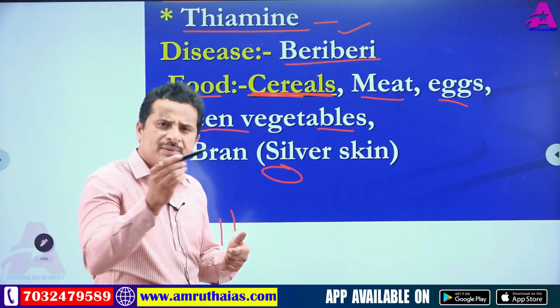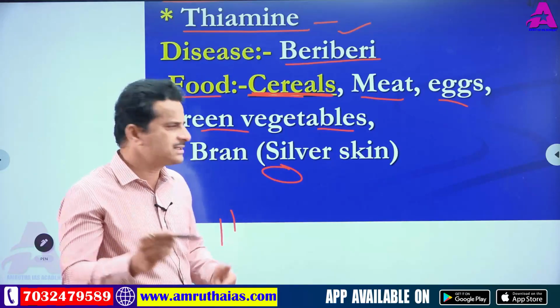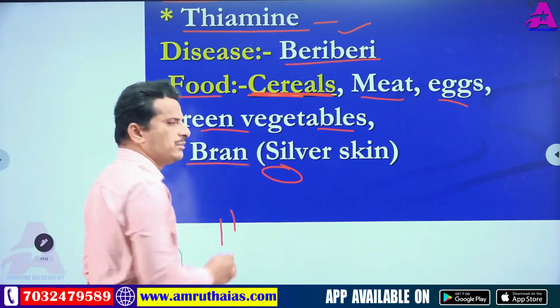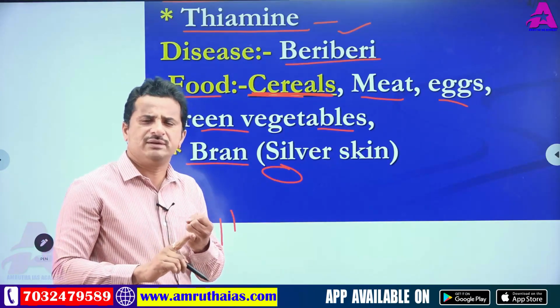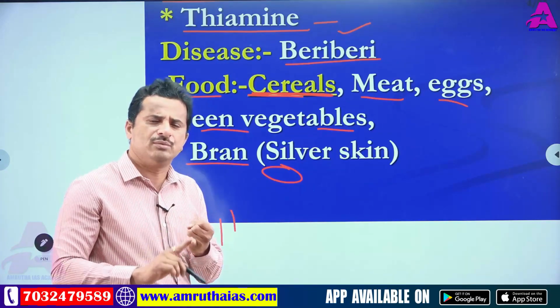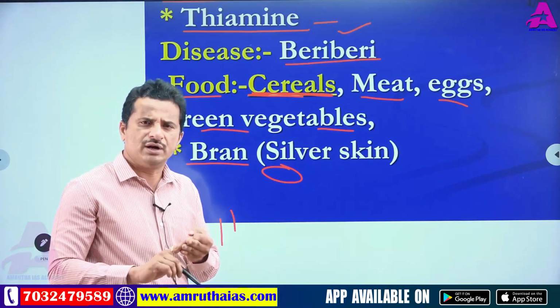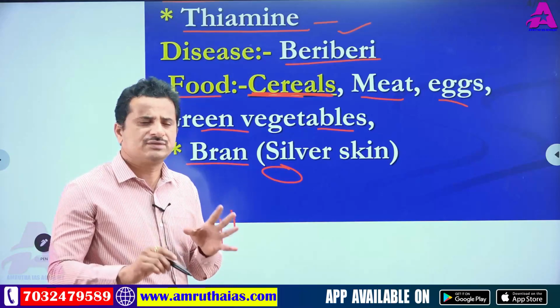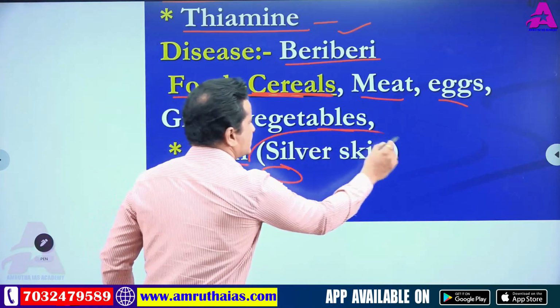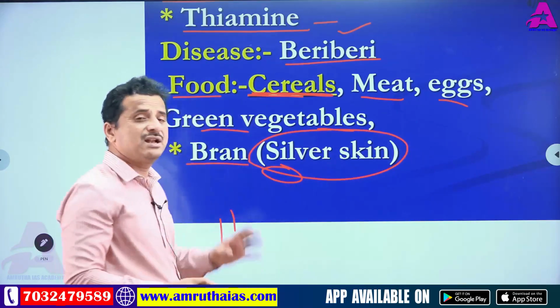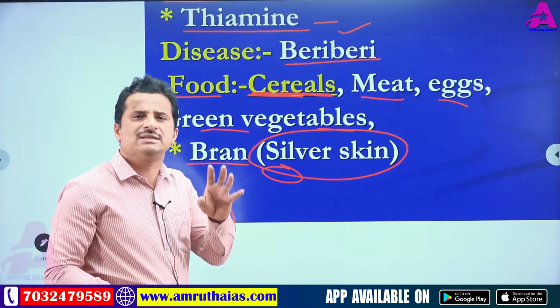If you separate the top layer of rice, it becomes white. Brown rice is a good source of B1 vitamin, and not only B1 but other B complex vitamins, proteins, oils, etc. That's why the top layer of cereals is called silver skin.